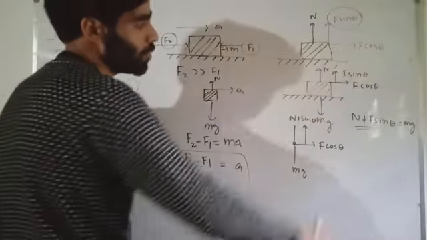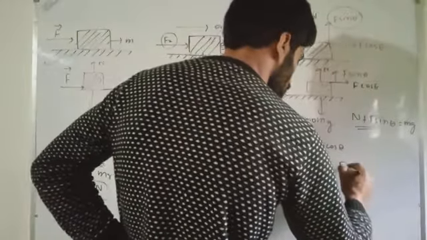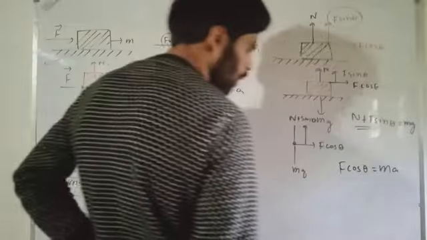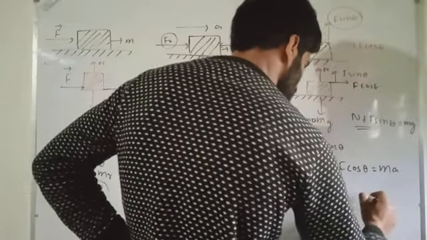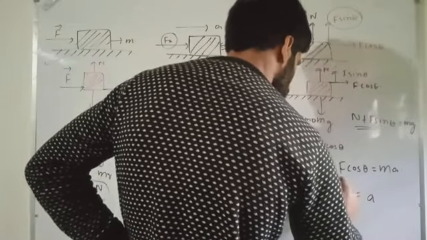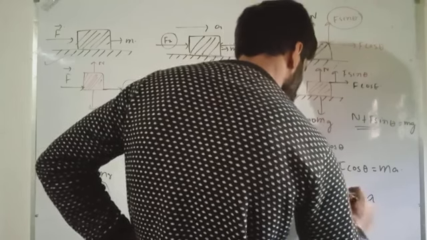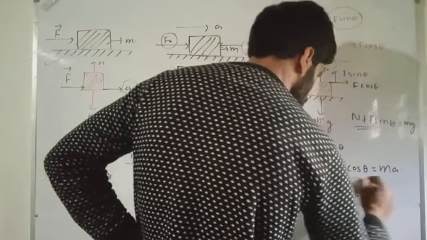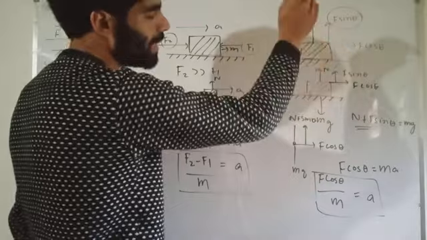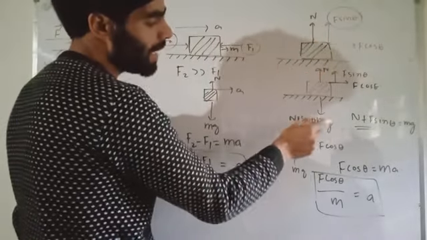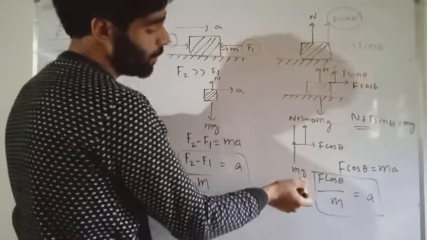So what should be the net force on this object? This should be F cos theta equal to ma. So if you have to calculate a, a equals F cos theta divided by m. This should be the acceleration of this body, because F sine theta is in the upward direction, the normal is in the upward direction, and mg is in the downward direction. So F sine theta plus N should be equal to mg.